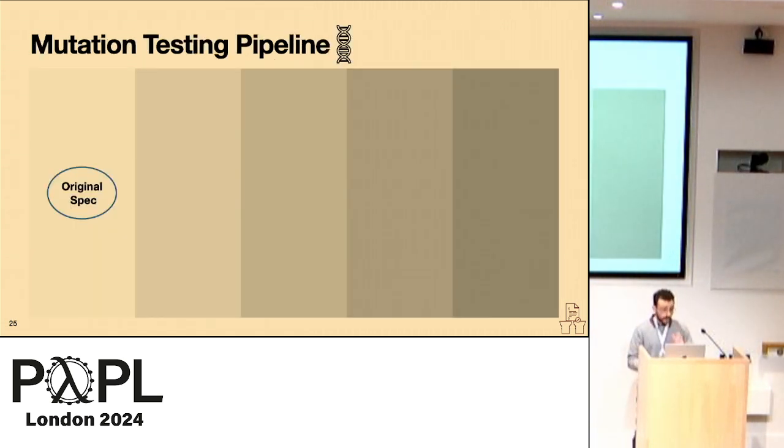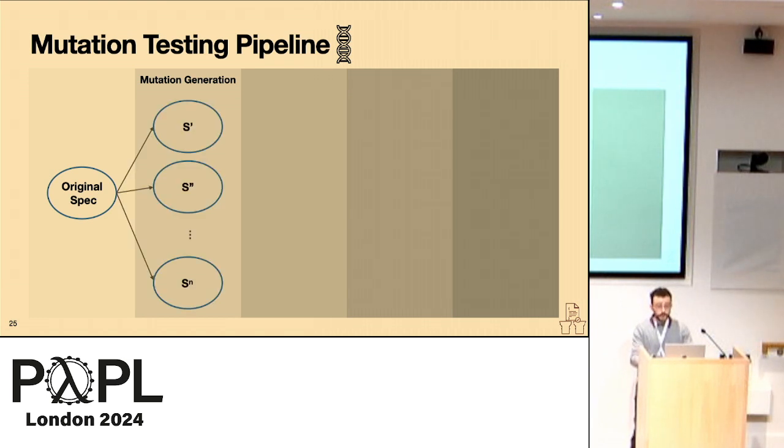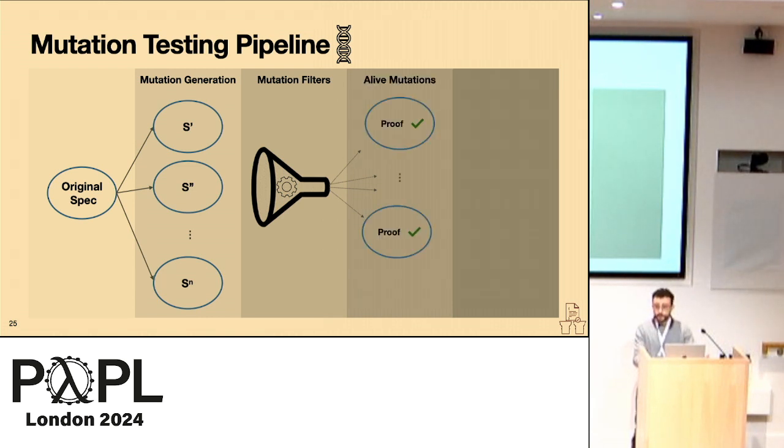In general, we start with the original specification. We then create a number of mutated specifications based on mutation operators. We then are able to automatically filter that set of mutations based on some automatic tests, like the relative logical weakness, as well as testing to make certain that the mutations are not causing the proof to go through trivially. The set of remaining mutations we then test with the full end-to-end proof, and if the full proof passes, we consider that an alive mutation and a hint to the developer for further investigation.